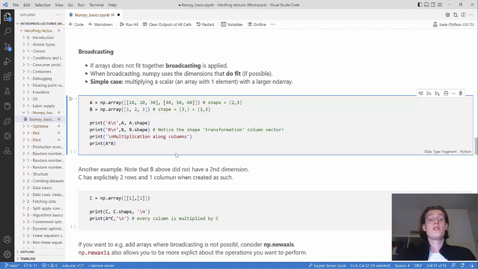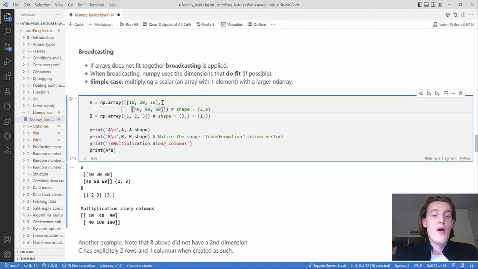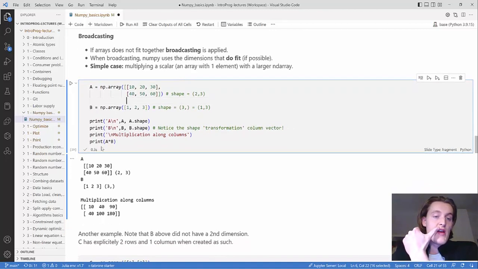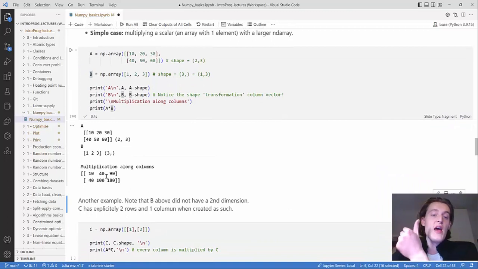But this can also happen even though you have, for example, a vector multiplied with a matrix. So here we have an A matrix, which is 2 by 3, and a B NumPy array which is just of length 3. So it has 3 elements. If we multiply those together, then you actually get a 2 by 3 matrix out.